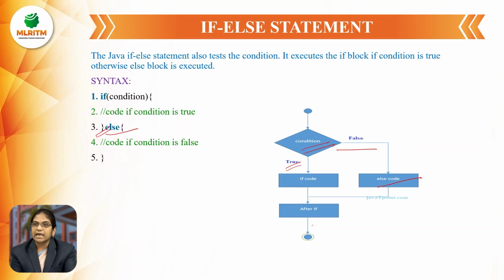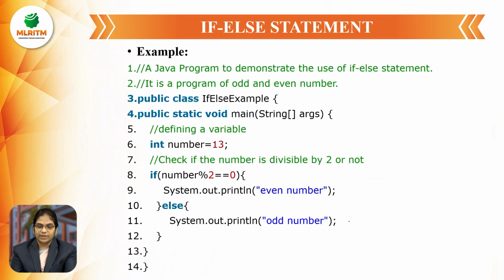Whereas in if else, we have two conditions. First one, if the condition is true, then it enters inside the if block and displays the statement of the if block. If the condition is false, means reverse of the if condition, then it executes the else code present inside the if else and then comes out of the program. Let us see one simple example to check whether a given number is even or odd.